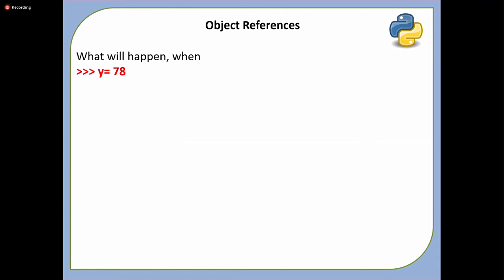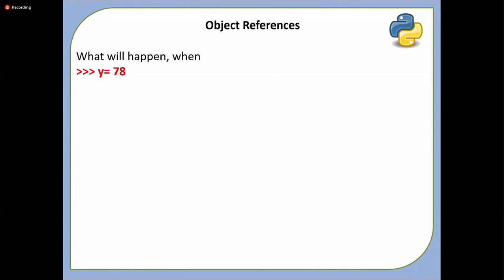Very good, Nitin. A new object gets created, 78. What happens to 42 now? Will it be garbage collected?